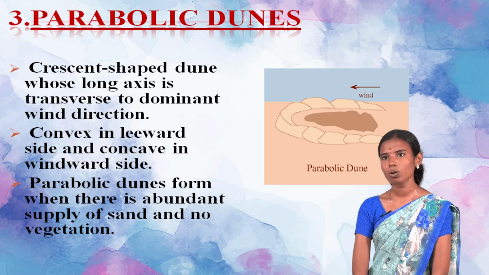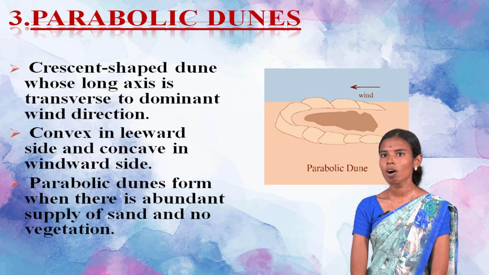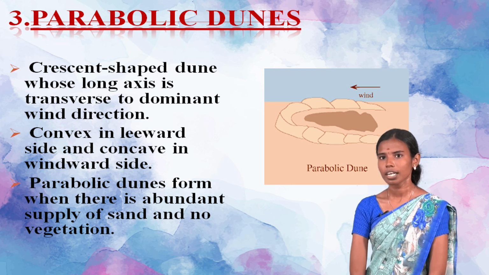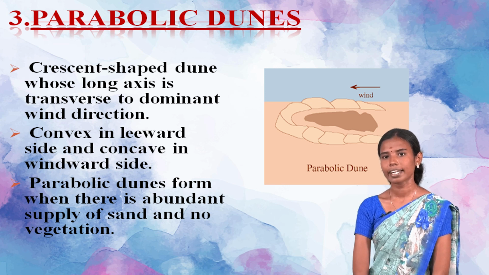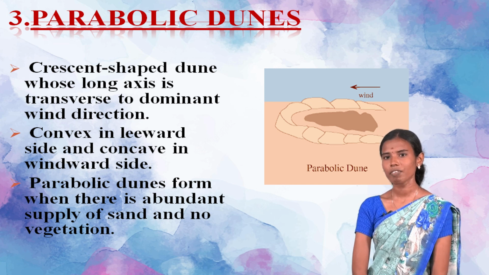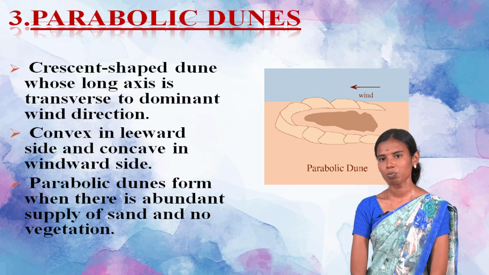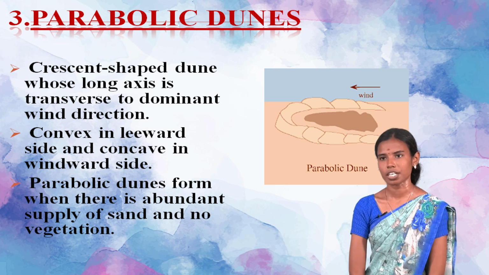The next one is the parabolic dune. A parabolic dune is also like a barchan. It is also crescentic in shape, whose long axis is transverse to the dominant wind direction, that is perpendicular to the wind direction, in which it is convex on the leeward side and concave on the windward side. But in barchan, it is convex on the windward side and concave on the leeward side. Parabolic dunes form when there is an abundant supply of sand and there is no vegetation.